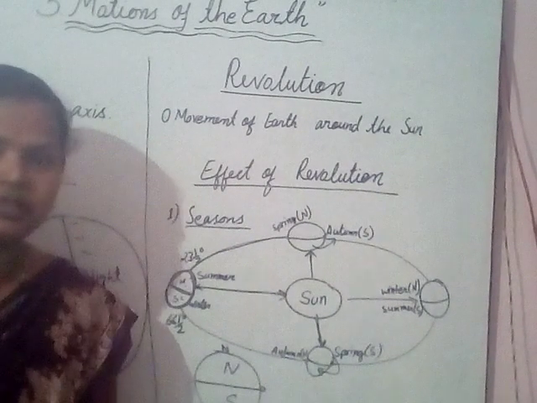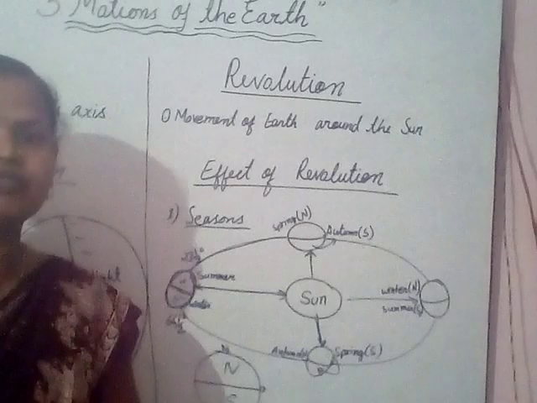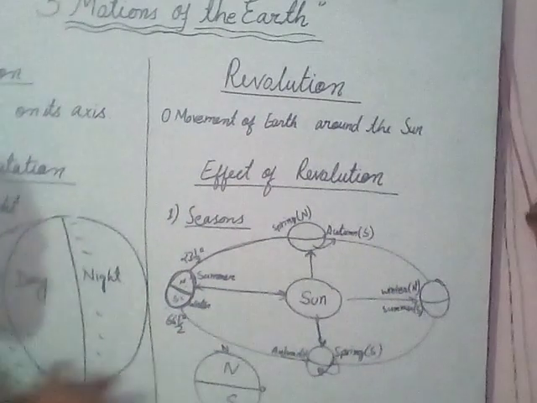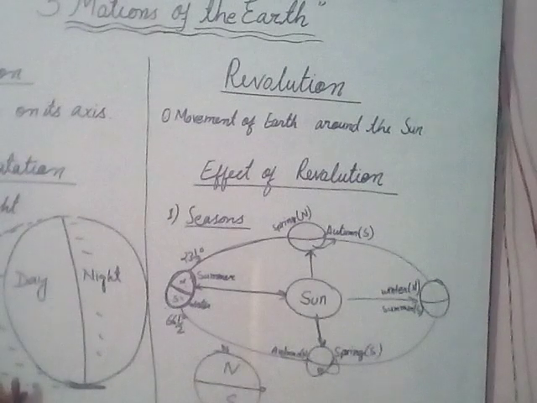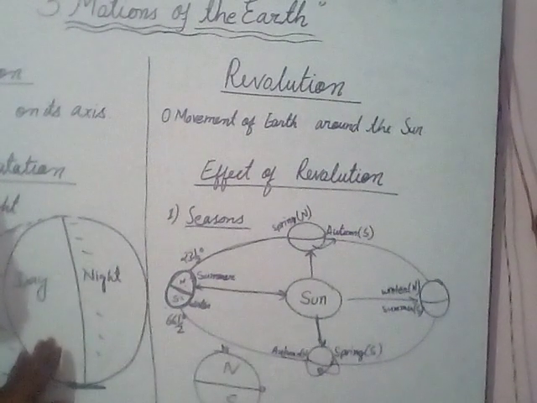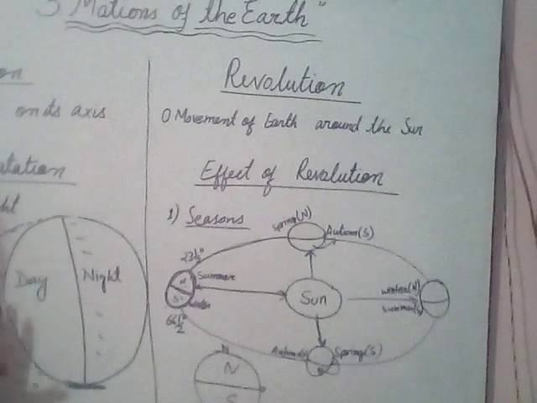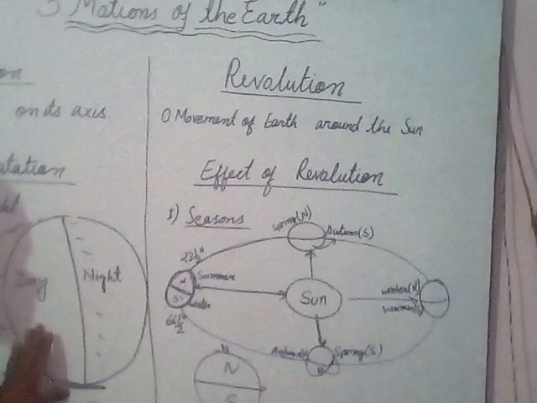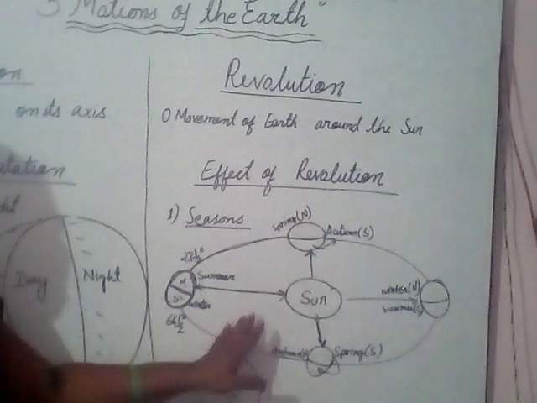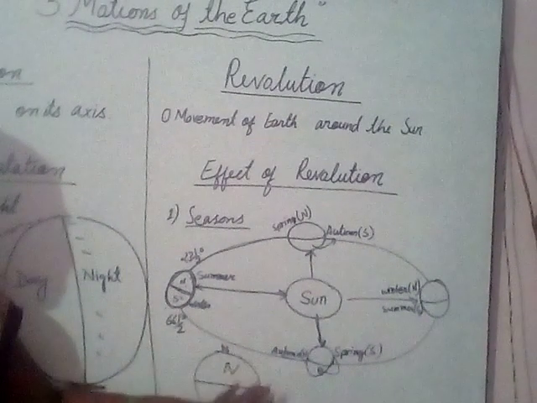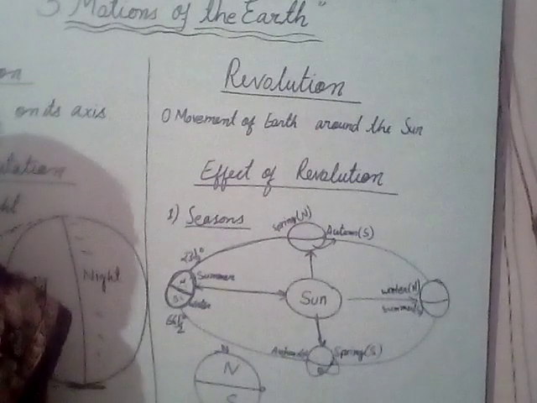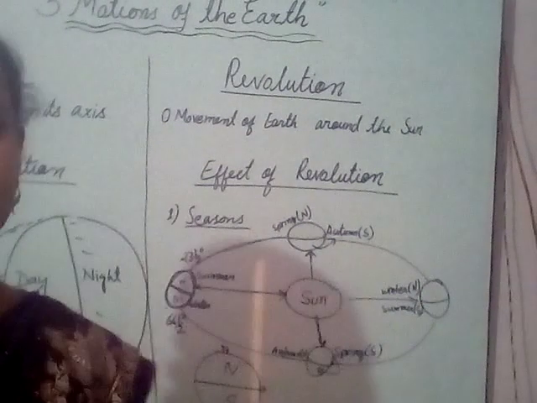These are the main points. Before that I told you the effect of rotation, and here it is the effect of revolution. Due to the effect of rotation, day and night are caused, and due to the effect of revolution, seasons take place. These are the main points of this chapter, and the next main point is tide.